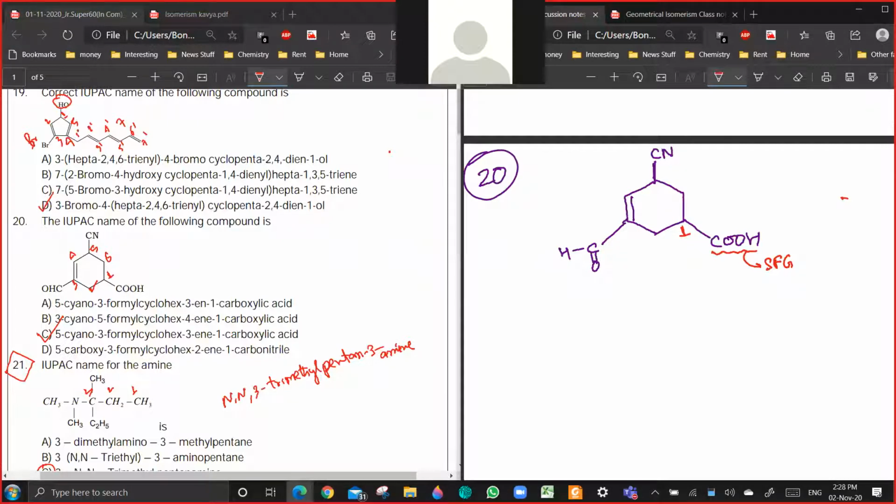Substituents? Yes or no? Other two become substituents. Now, when you're talking about numbering order, the direction of numbering will first involve lowest set of locants for the senior functional group, then lowest set of locants for the double bond. So double bond will be going like this.